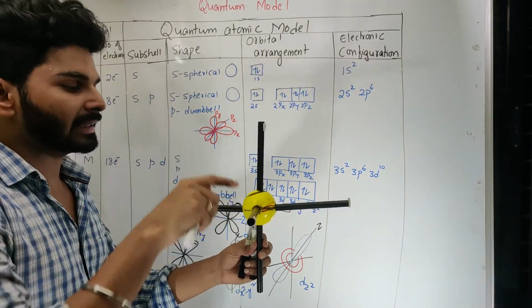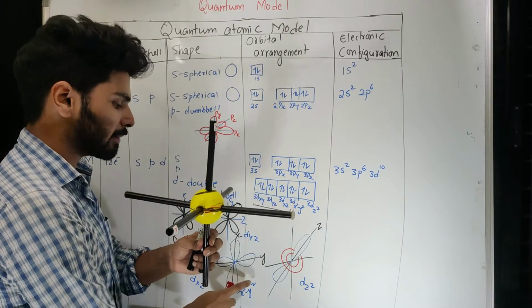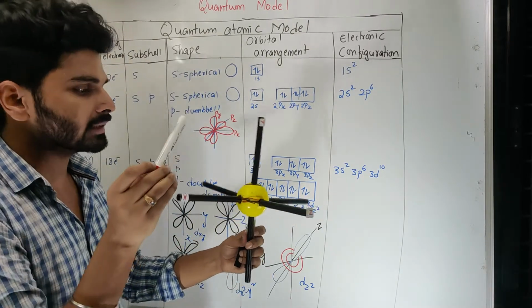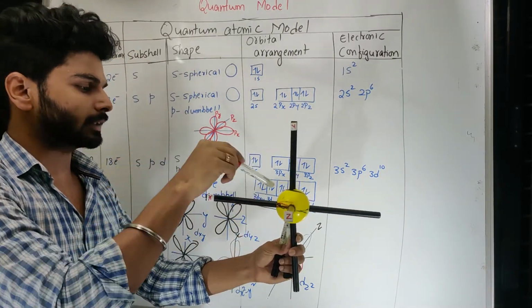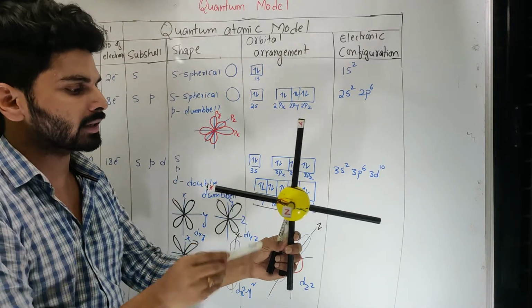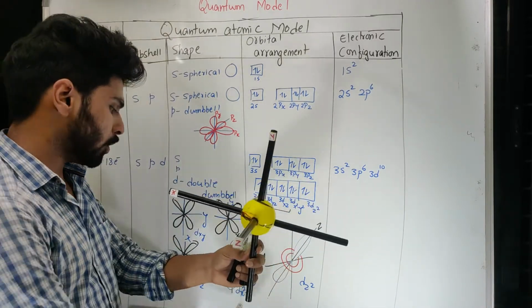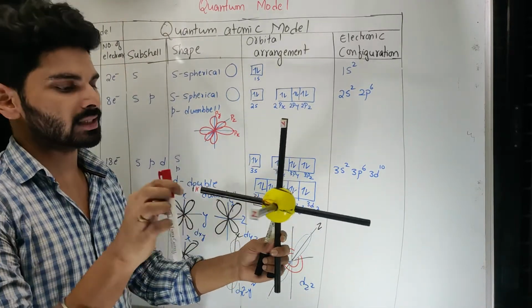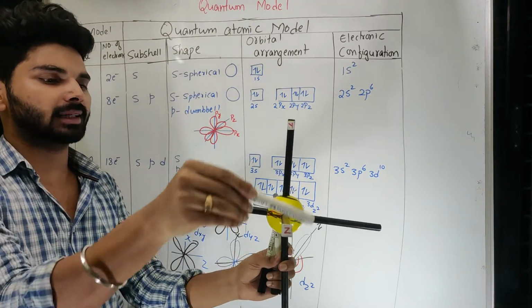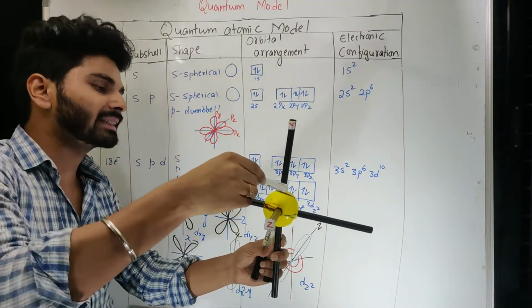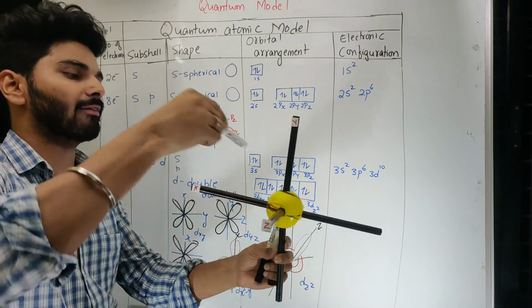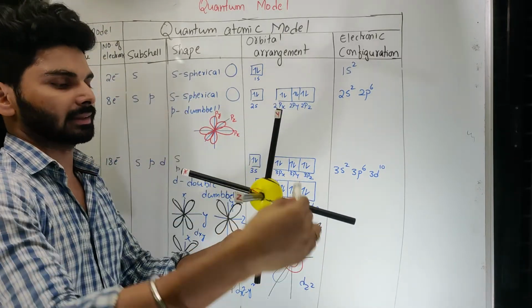Then the axis is left behind. So in this case I am using the x-axis and y-axis. So on the x-axis, one dumbbell here and another dumbbell here collectively, and one more dz square. So this is z square. So the dumbbell will be like this, and this tube will be just revolving around the z axis.